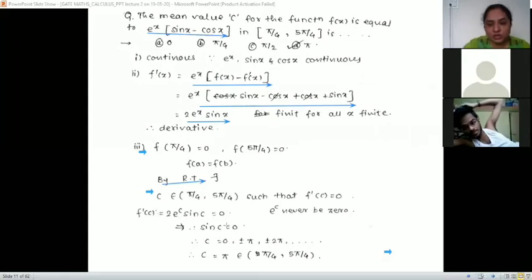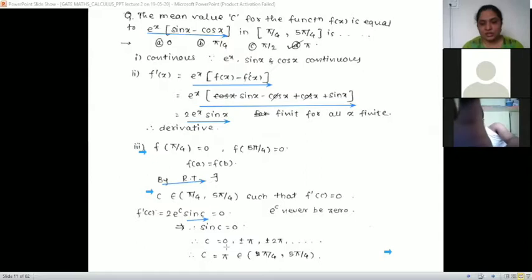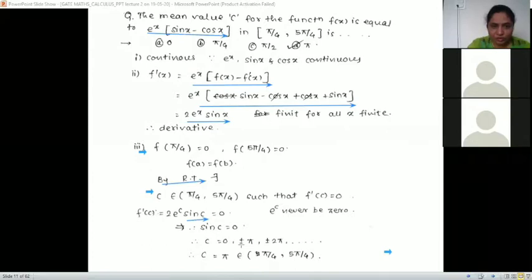But 2 is never 0, and e raised to anything cannot be 0. We know that. So what is 0 then? Sin c is 0. Sin c is 0 means for which values is sin theta 0? Values like 0, plus minus pi, plus minus 2 pi. Right? These are your c. But among all of them, we have to choose your answer.